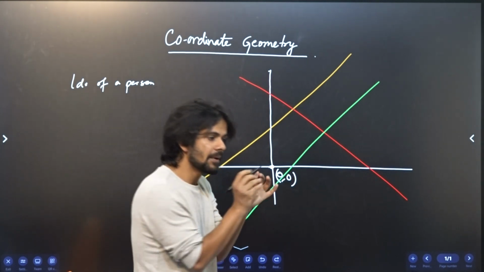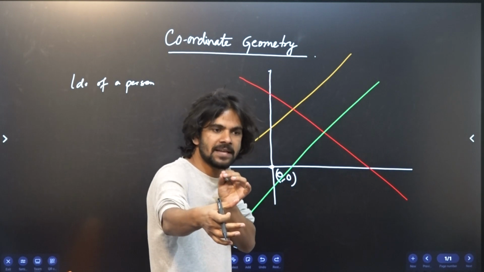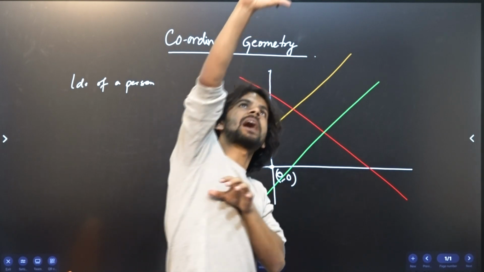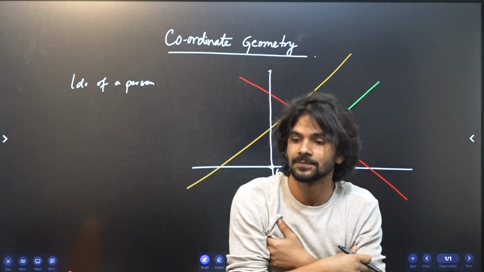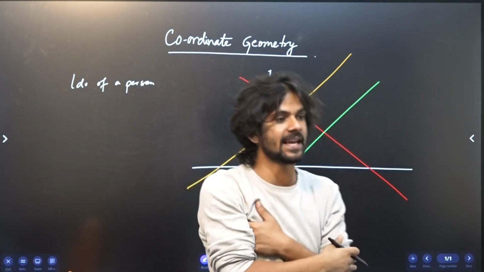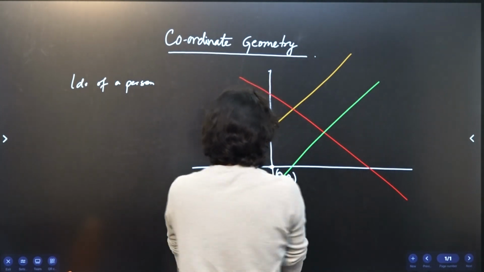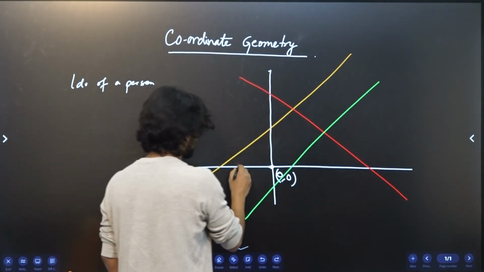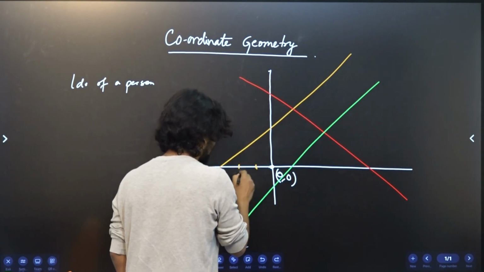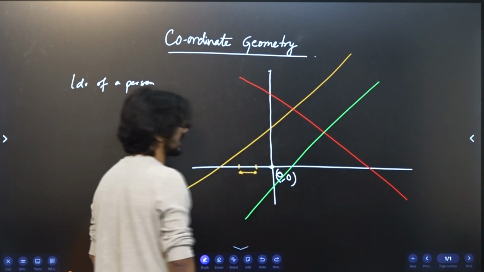Slope. If I increase x by a certain amount, how much is y increasing? That is important. That is how it characterizes itself. If I go from here to here for the yellow line, I'm increasing by this amount, right?